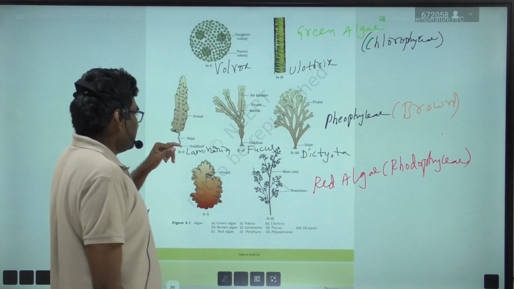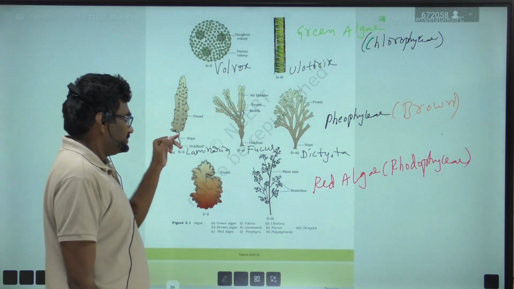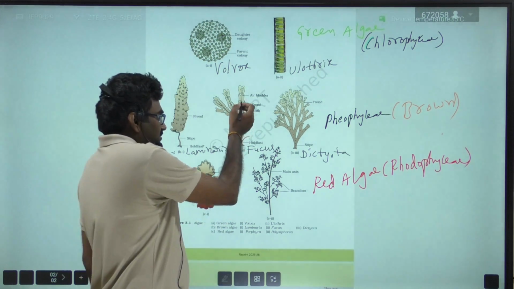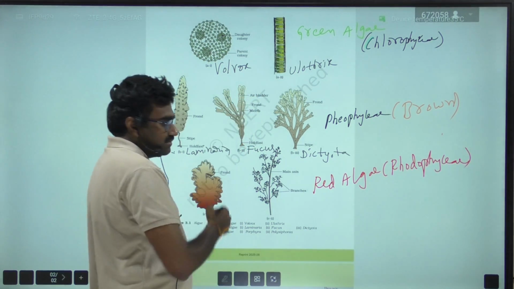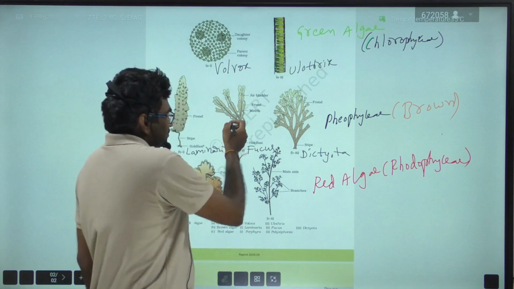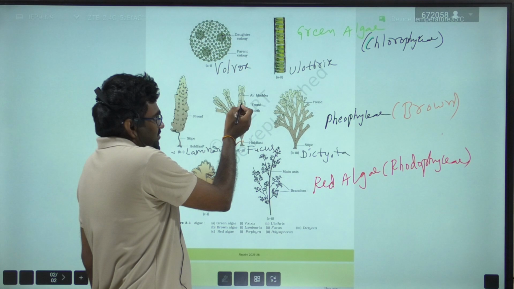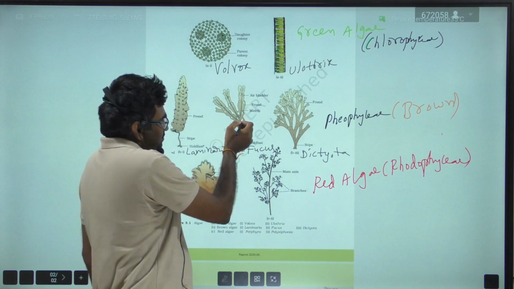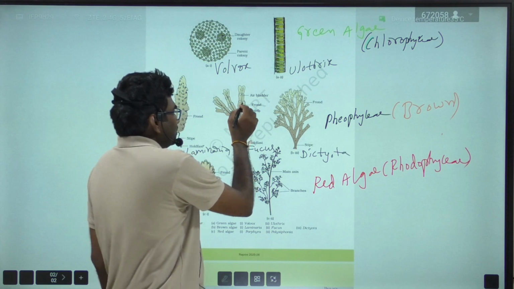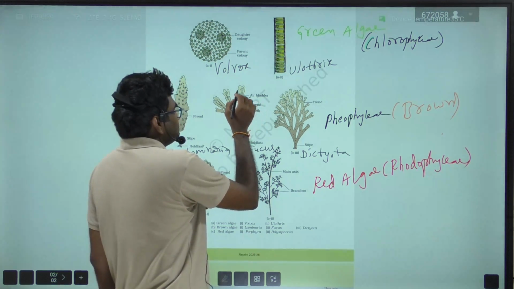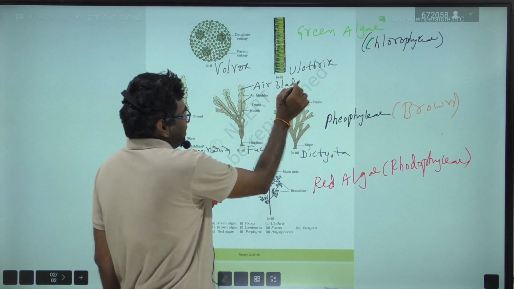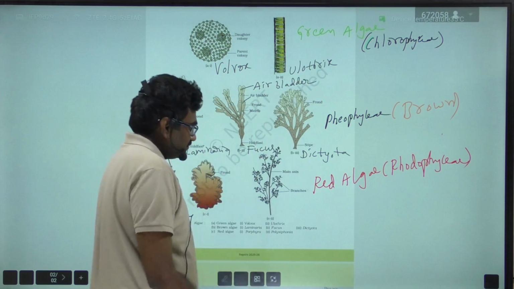So laminaria has holdfast, stipe, and a leaf-like structure, the frond. Prominent midrib is observed in the fucus, and these white color patches are known as the air bladder. So this one, air bladder, very important. Images are very important from the NEET point of view.